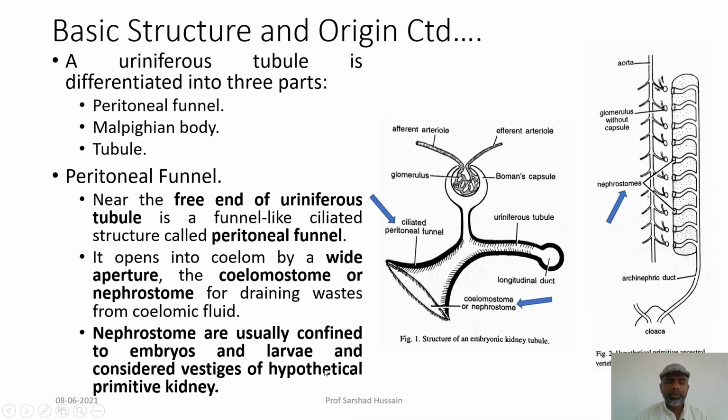Now, the word hypothetical is used because you may not be able to find a single individual in the origin of the vertebrates which shows a primitive type of kidney. So, after observing so many lower vertebrates, you can conclude that such a type of kidney would have occurred in the past in the ancestor of the vertebrates. So, that kidney you have constructed based upon the information gathered from studying various animals is called the hypothetical primitive kidney.